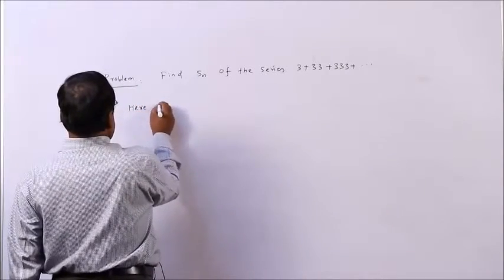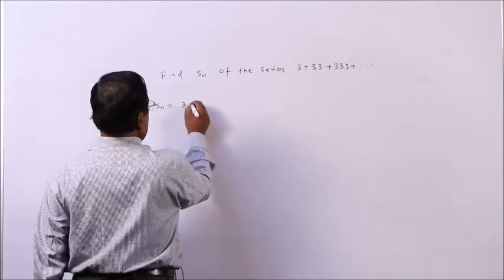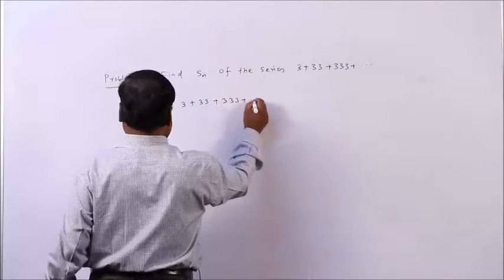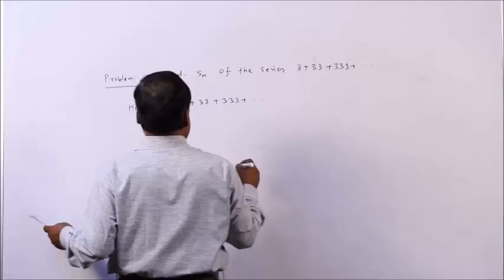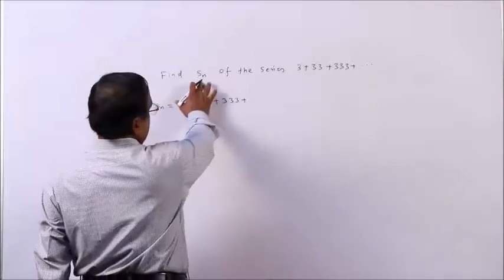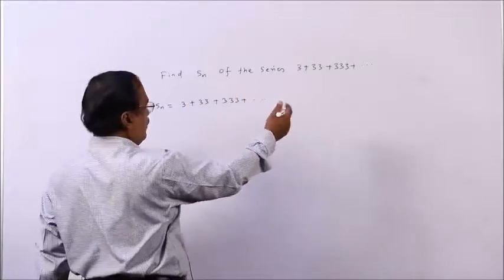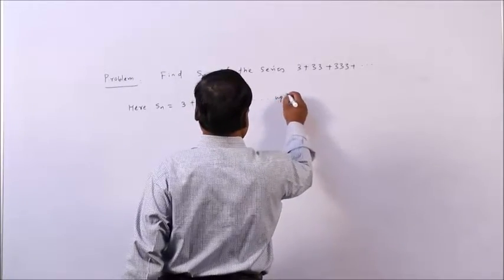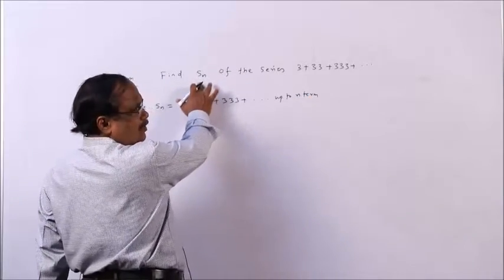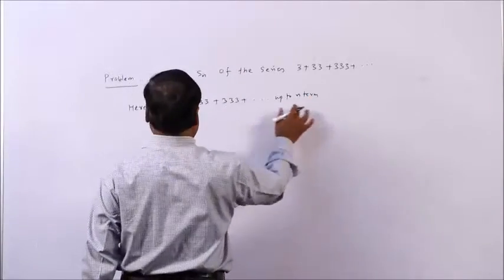Here Sn will be 3 plus 33 plus 333 in this way, up to, so Sn means obviously there will be n terms. So, up to n terms. You mark here Sn. So, you have to find the sum to n terms.